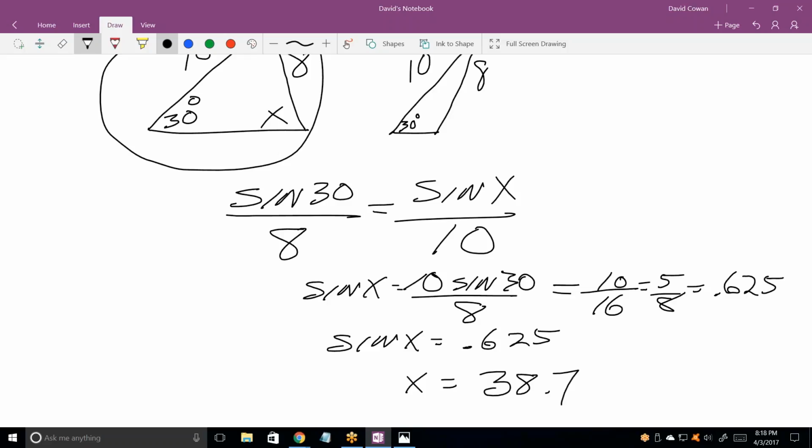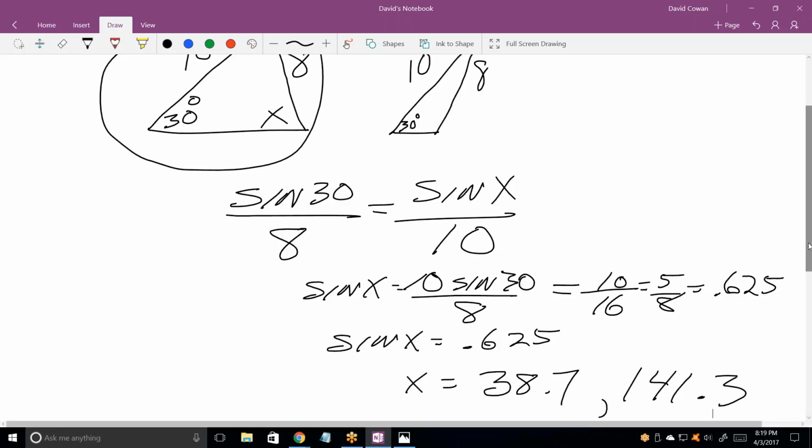Now, here's the kicker. Here's how you figure out whether it's the ambiguous case or not. x can actually be 38.7 or its supplementary angle, right? In other words, x could also be that, perhaps. Certainly the sine of 141.3 degrees is still 0.625. So both of these angles are definitely true. The question is, can we have a 141.3 degree angle? And the answer is yes.